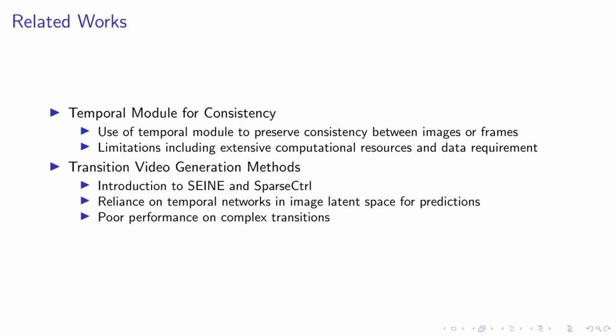These methods rely heavily on temporal networks in the image latent space to predict transitions. While innovative, they often struggle with complex transitions, particularly those involving large-scale movements of characters. In our work, we aim to address these limitations and push the boundaries of what's possible in image and video generation. Stay tuned as we unveil our novel approach, StoryDiffusion, in the next segment of this presentation.